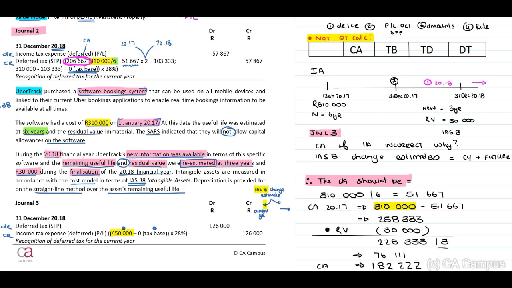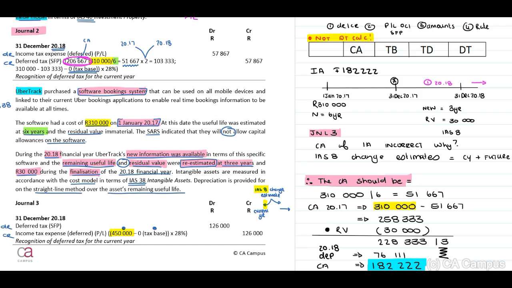Divide this by 3 years, and my depreciation amount for 2018 will be 76,111. Therefore, the carrying amount should be 182,222.